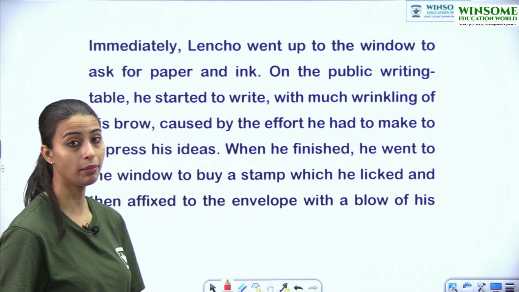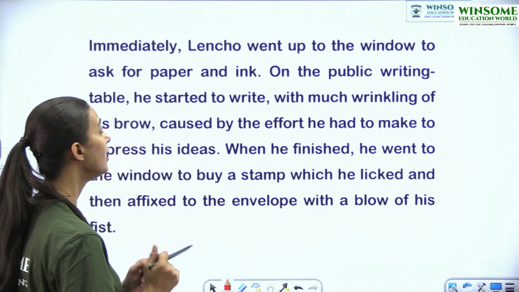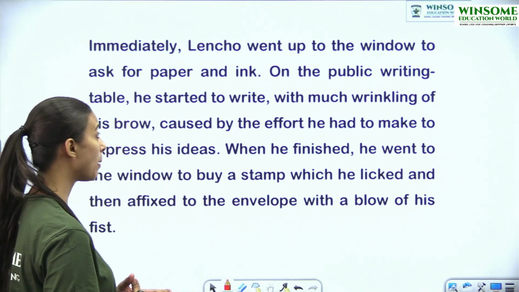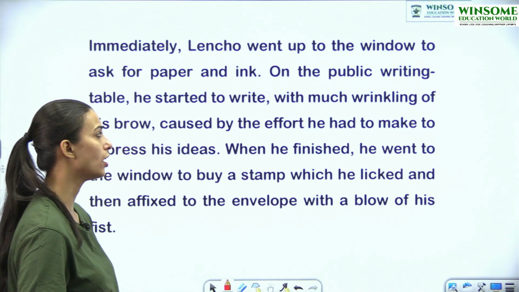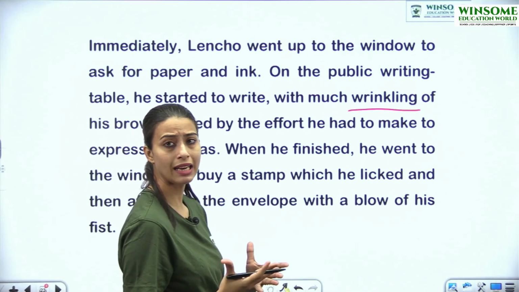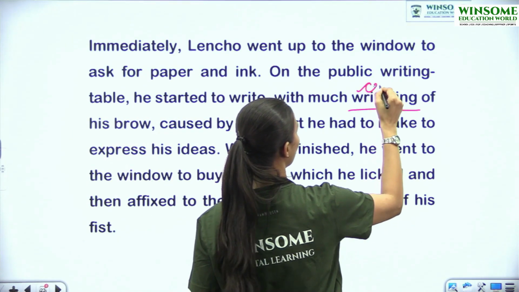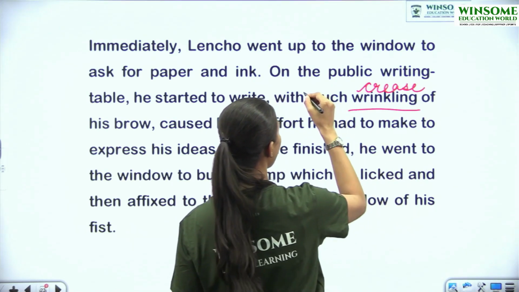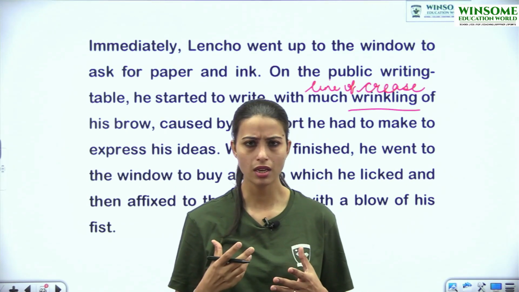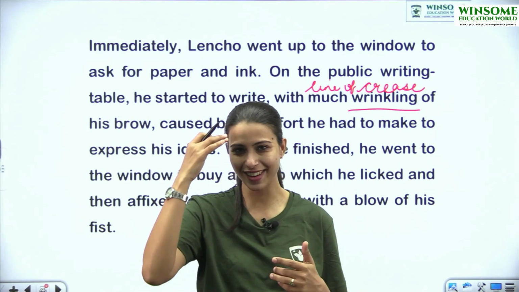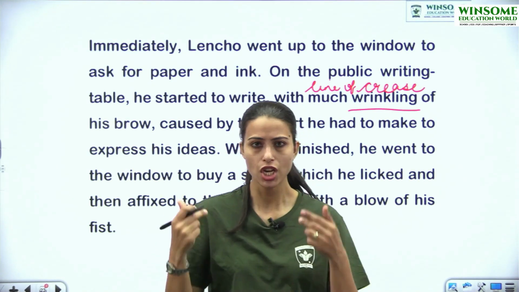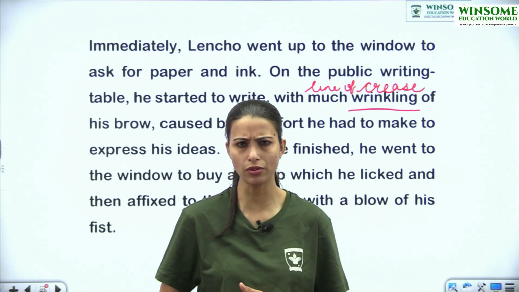Immediately, when he counted the money, after that, immediately, Lencho went up to the window to ask for paper and ink. On the public writing table, he started to write with much wrinkling of his brow. What is a wrinkling? It's a crease, okay? Line of crease you can say. You know, when we are thinking something, so you can see the wrinkles are there on the face, the crease is there on the face when we are thinking deeply something and we are writing something. So the crease appears on the face.